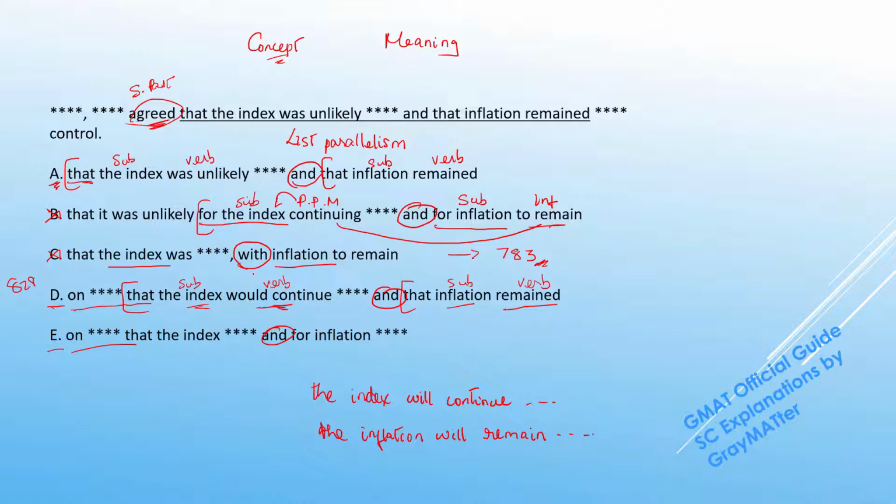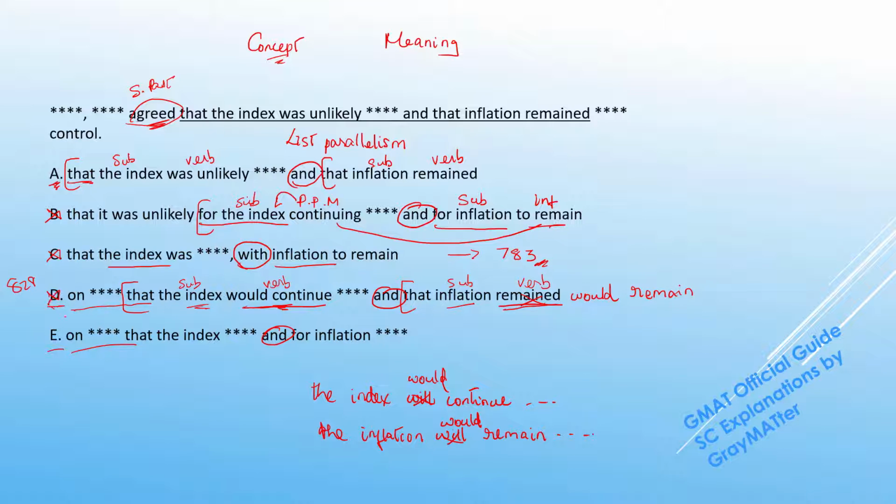So if we're talking about the simple past, we are reporting their future prediction from the past. So this will would become would, and so will this one. So we can notice that in D, one of them is perfect, but the other one is merely using the simple past tense, and that the inflation remained, and that is exactly why this is breaking the parallelism. It would have been fine if it said and that the inflation would remain.